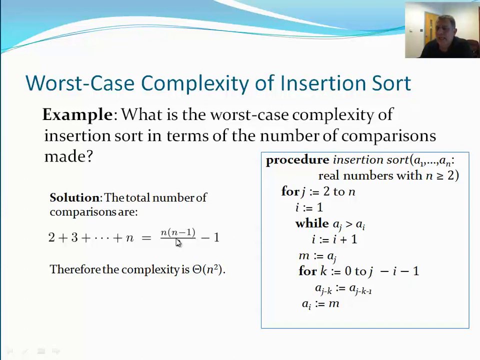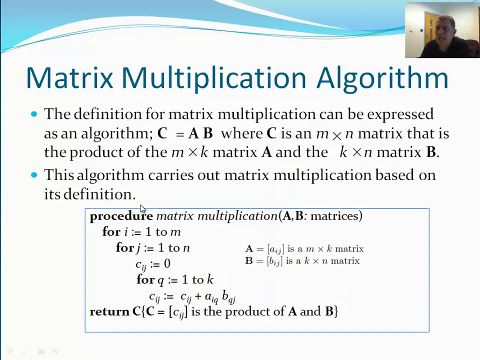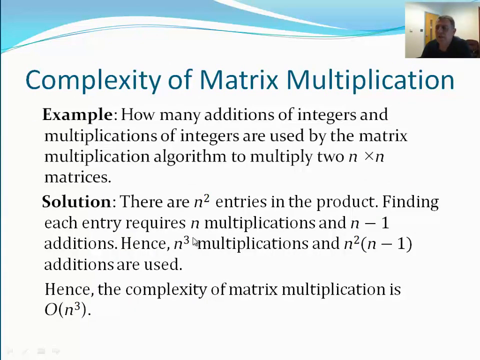And again here, n squared minus n over 2, minus 1. What is the highest power? N squared. So we say therefore the complexity is big theta of n squared. And this was the insertion sort. And we go on. And again, we do the same thing for the complexity of matrix multiplication, which comes to n cubed, by the way.